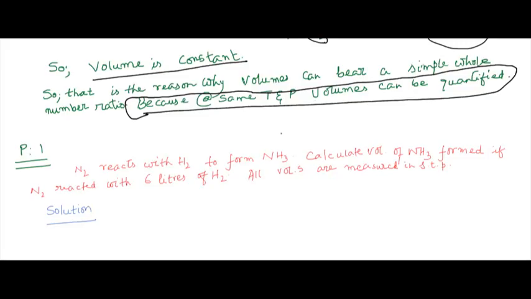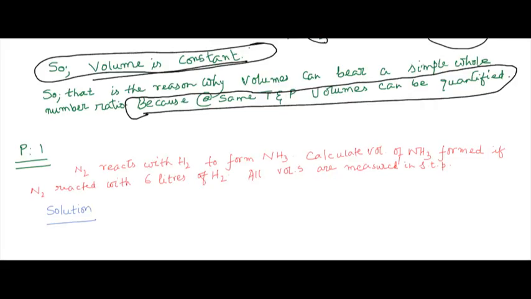If temperatures and pressures also become different in reactants and products, then how would I predict how much volume has been incurred into the reaction and how much volume will come as a product? It is only possible because the temperature and pressure is constant, which makes the volume constant.